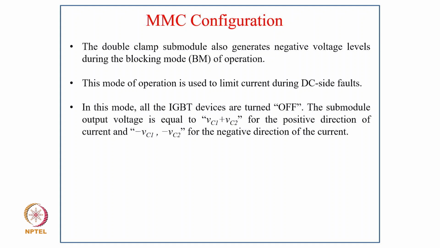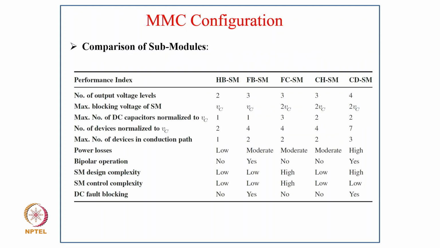This mode of operation is used to limit the current during a DC side fault. In this mode, all the IGBT devices are turned off, and the submodule output voltage is equal to VC1 plus VC2 for the positive direction of current and minus VC1 minus VC2 for the negative direction of current. And this is a comparison of the submodules in terms of output voltage level.